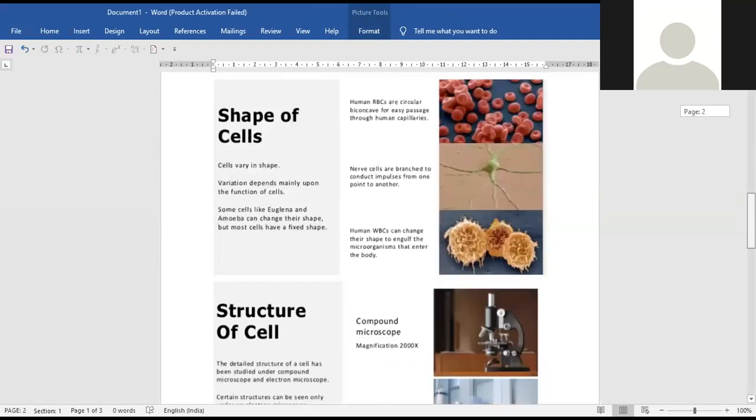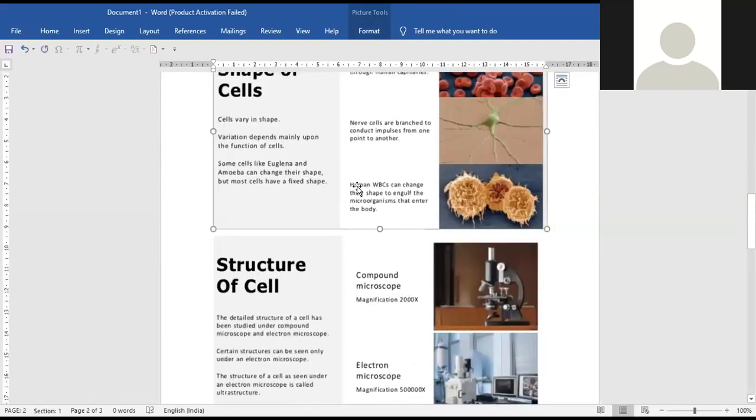Shape of the cell we are discussing about. So you can see the different shapes. These are RBCs, red blood cells in humans. The red color of the blood is due to the presence of these RBCs. These are oval in shape, biconcave structures. RBCs are circular, biconcave for easy passage through the human capillaries. You can see the structure, just like a donut shape.